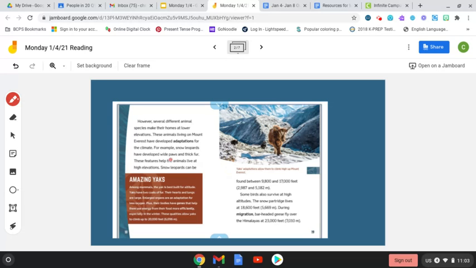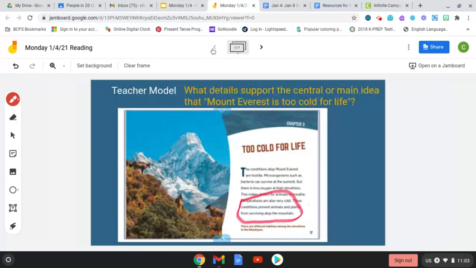So here it's talking about how snow leopards live on one part of the mountain. So if it's talking about how they can live there, then it definitely doesn't support this idea that it's too cold for life, okay?